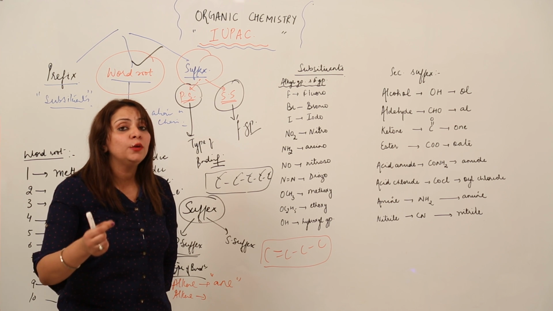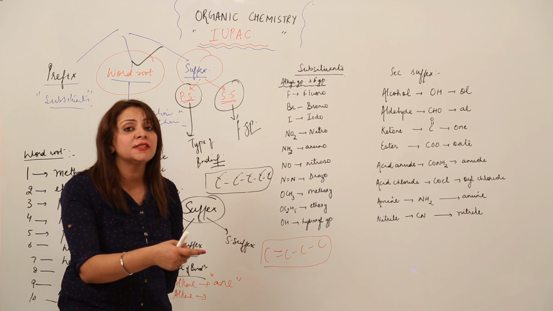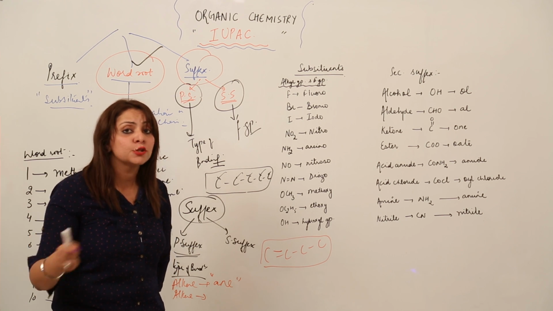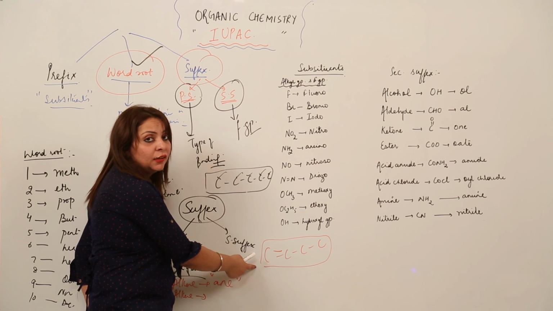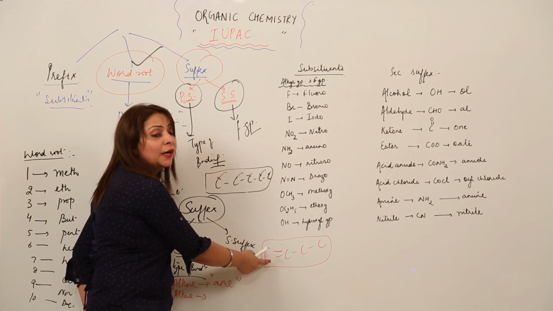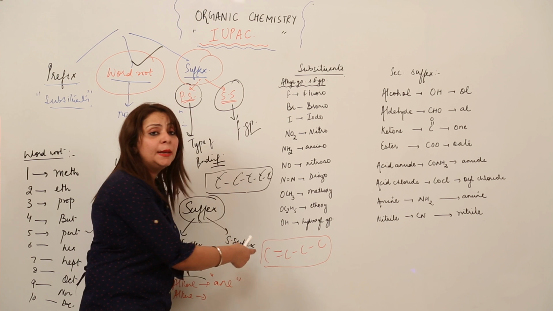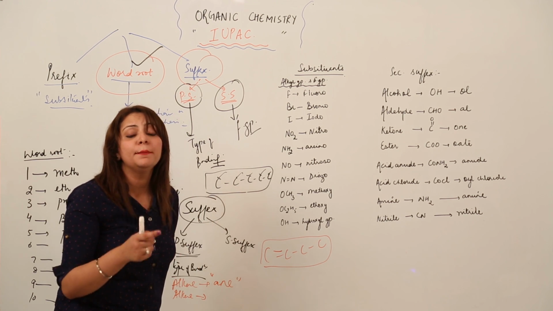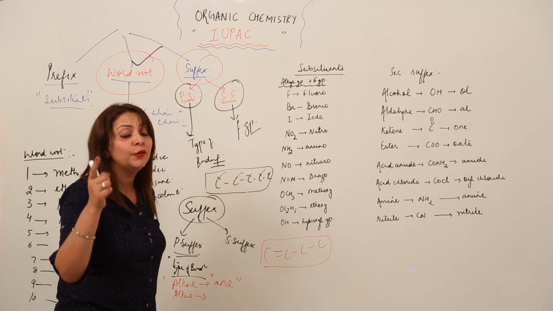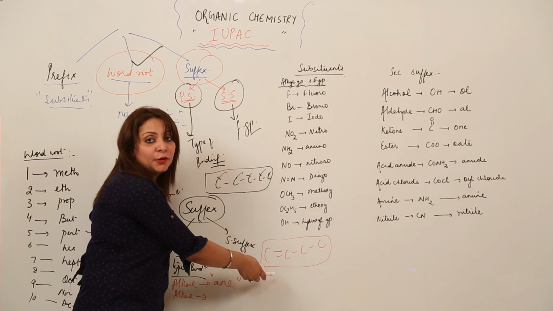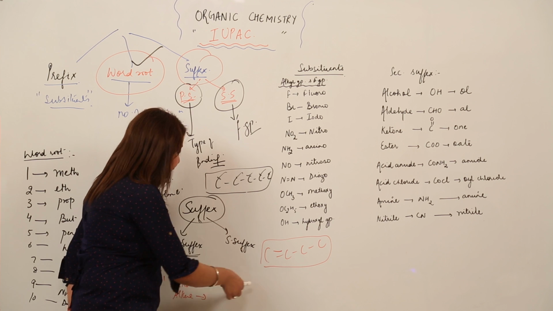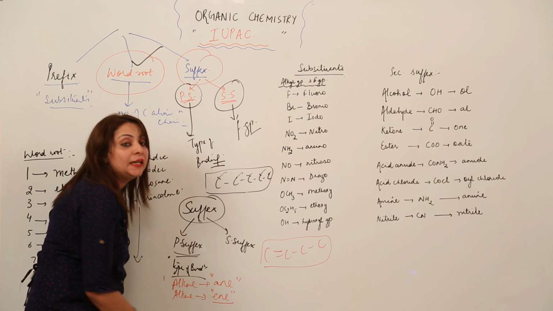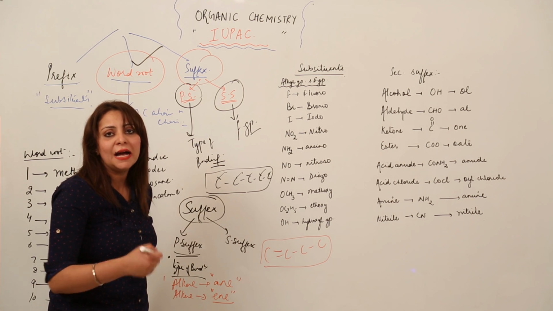For unsaturated compounds, if there is a double bond, it is a member of alkene, and if there is a triple bond, it is a member of alkyne. So what do you see in this example? Obviously all single bonds but with one double bond. One double bond means it is not a saturated compound, it is unsaturated. And which unsaturated? Obviously alkene, because you see a double bond, right? We know the suffix for alkene is ene. So this is what we are going to answer.